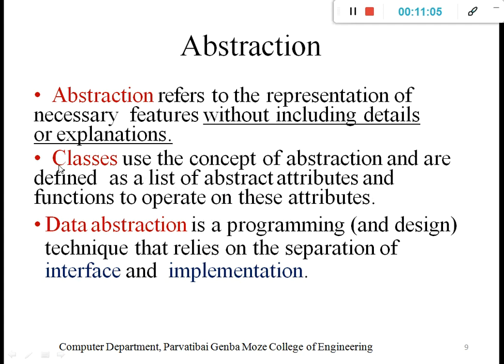Or we can consider the simple class car as a class. Then in abstraction, we're not explaining the four wheels, or it may be the speed, or it may be the color. We can say car as a class, right? That is one type of abstraction. It contains data and functionality, but we directly say that car is a class. That is an example of abstraction.